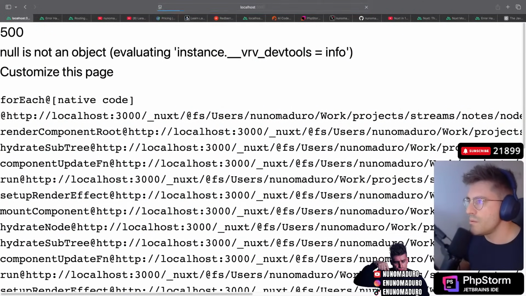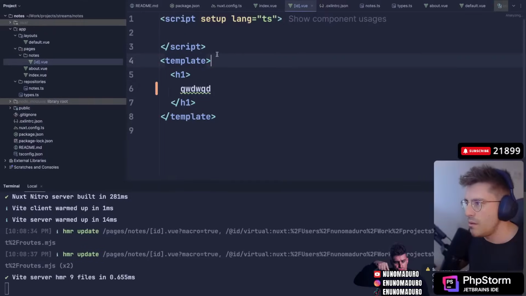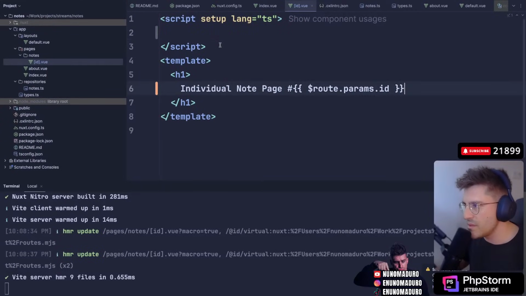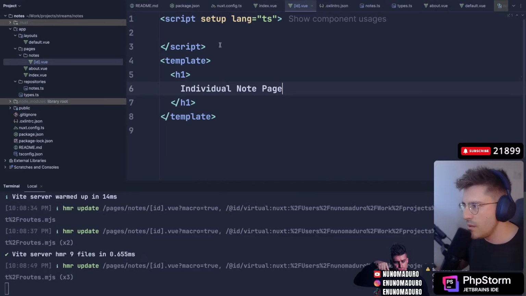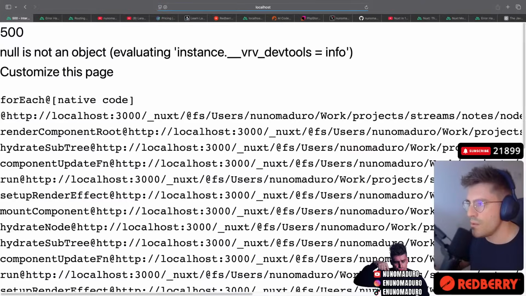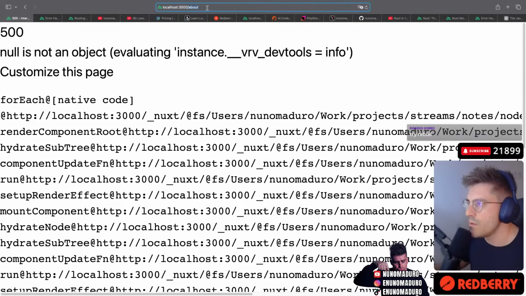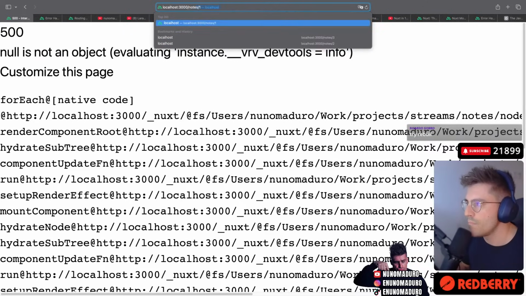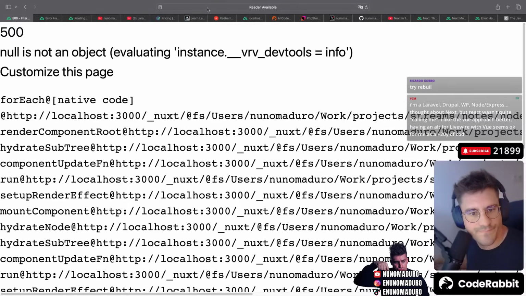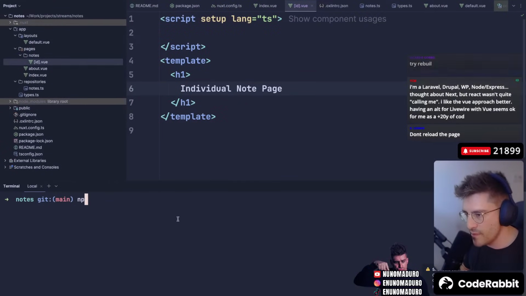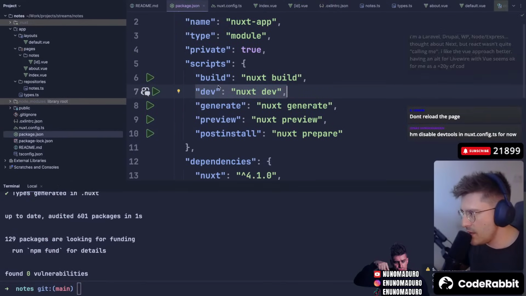I have literally no idea. I've literally committed everything, and that was it. Do I need to roll back until the thing I had? Okay, I had this. This is so annoying. Try rebuild. Okay, let's try rebuild. What is rebuild, though? Is that a thing? Next generate? What is rebuild, though?